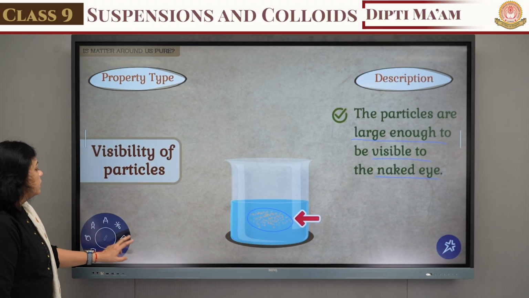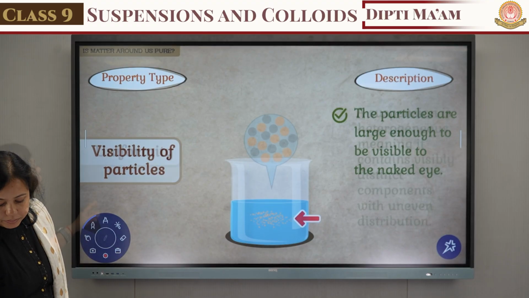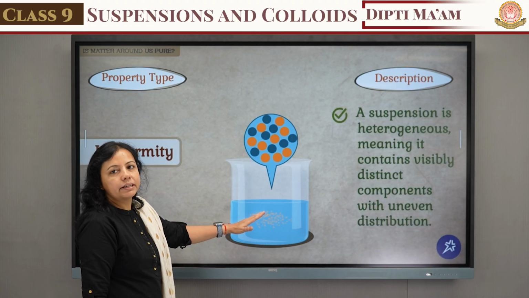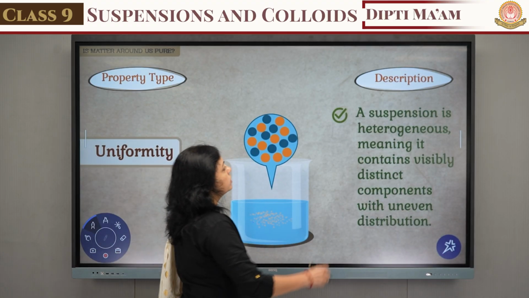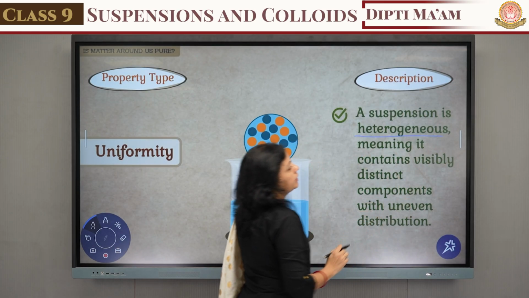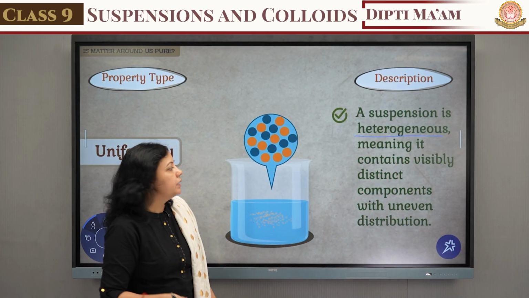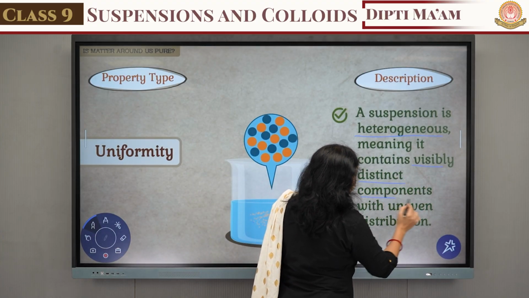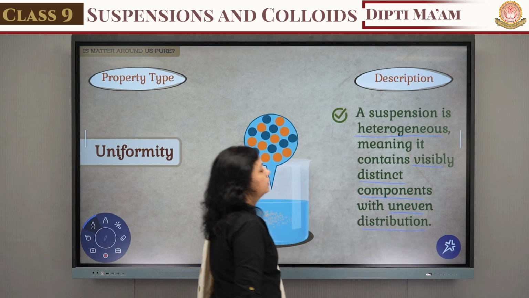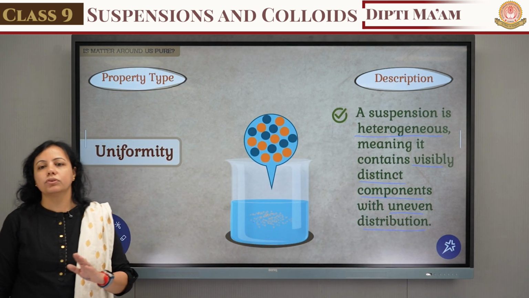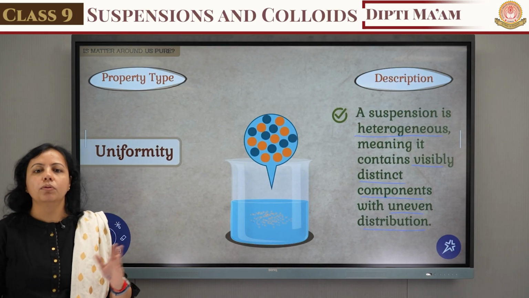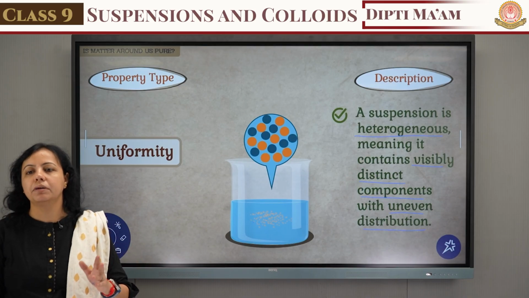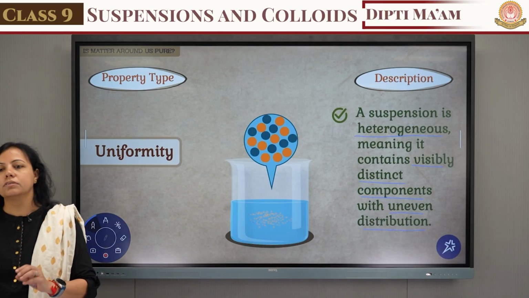Now the next property is known as uniformity. In this we can see that the sand particles will settle down in the water. A suspension is heterogeneous, meaning the solute and solvent particles are not mixed properly, and it contains visibly distinct components with uneven distribution. The particles do not mix uniformly. In a homogeneous mixture you can see the uniformity, but in a suspension you cannot see the uniformity because the solute and solvent particles do not mix properly.